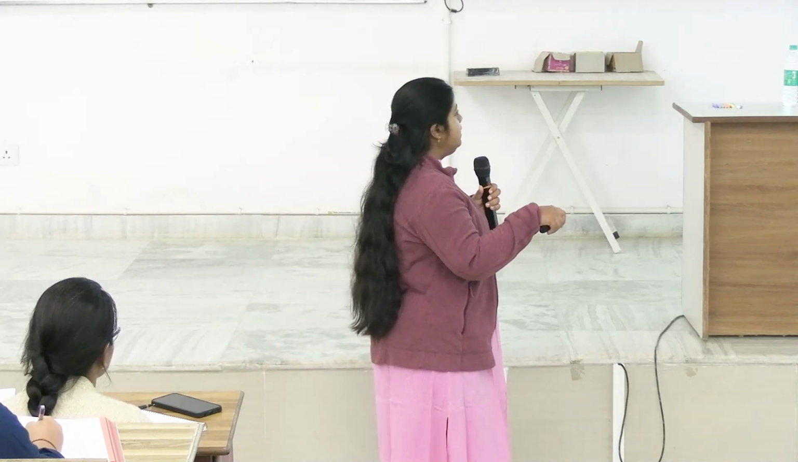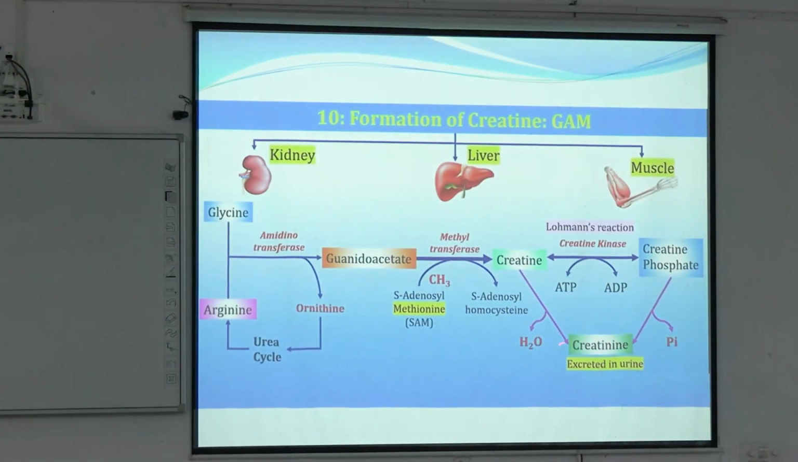So this cycle from creatine to creatine phosphate and creatine phosphate to creatine in muscle takes place simultaneously all the time. Okay, and this is known as Lohmann's reaction. So Lohmann's reaction is nothing but the conversion of creatine to creatine phosphate and the reverse step. Okay. Now see, what is creatinine?